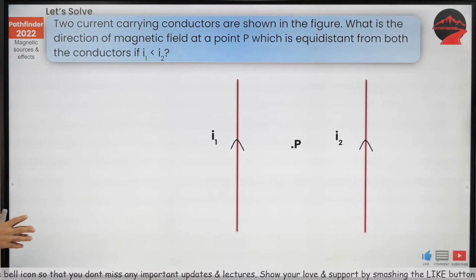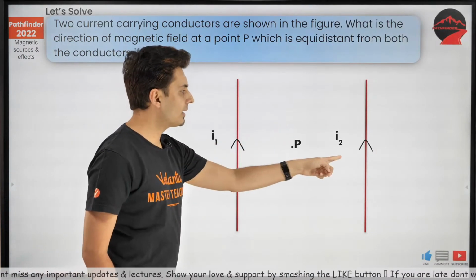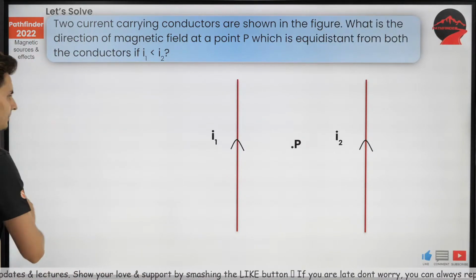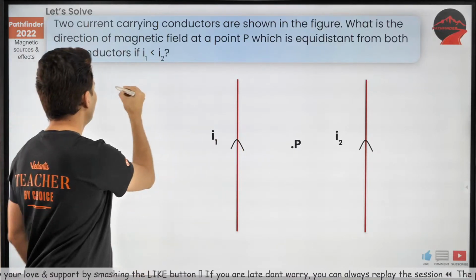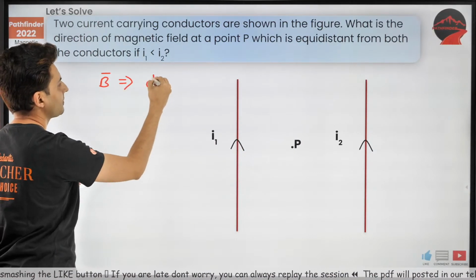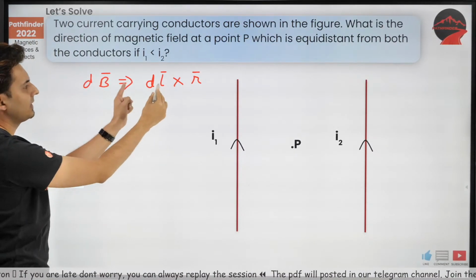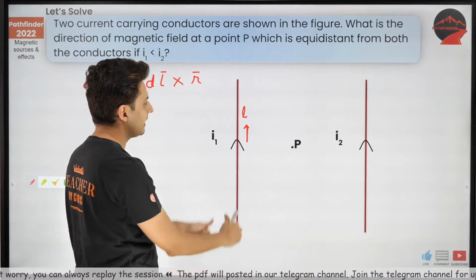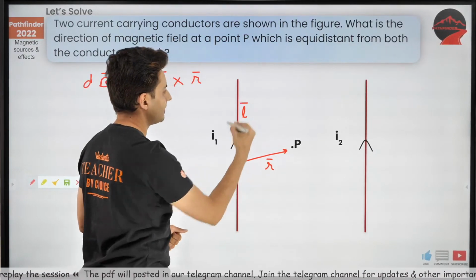Okay, let's do this question. This is a wire carrying current. This is also a wire carrying current, but what's the direction of the field? Remember, the field's direction is always in the direction of L cross R. The length vector is here, current is going in this direction, and the R vector is here.